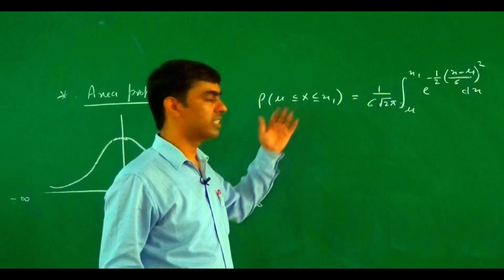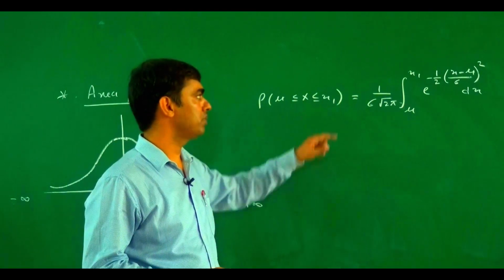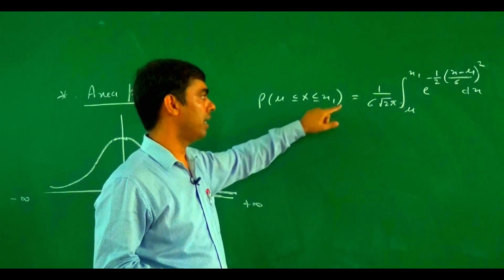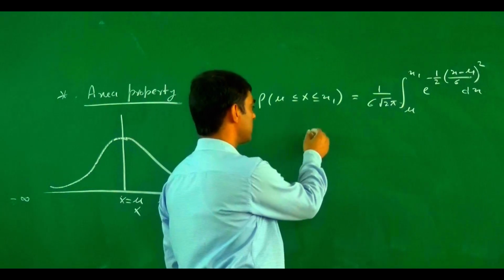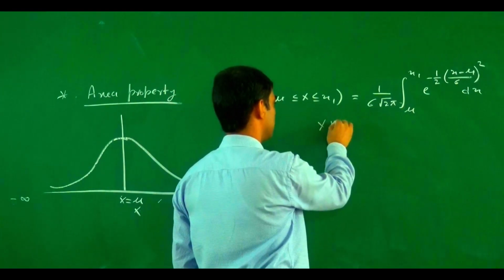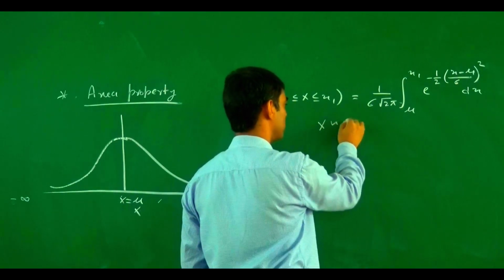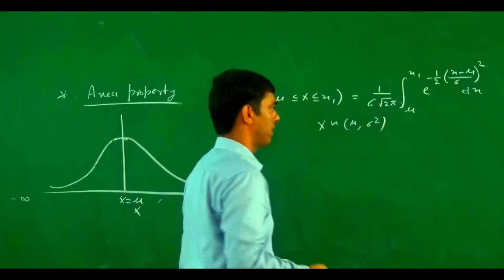If we try to convert this in terms of a normal variate: the mean is mu and the variance is sigma square. So x is distributed with mean mu and variance sigma square.